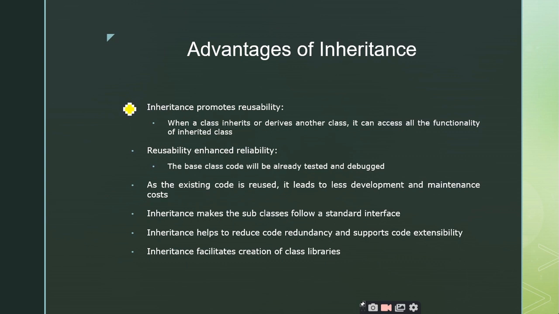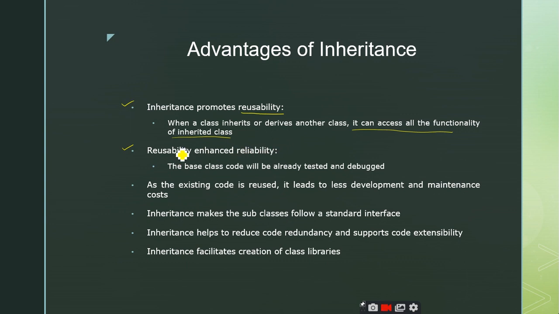Let us go point by point. The primary advantage of inheritance is that it promotes reusability. When a class inherits or derives another class, it can access all the functionalities of the inherited class. This is what we know about reusability, right? And the second point is important. Reusability enhances the reliability. Reliability means we will get reliable code which has fewer errors, right?